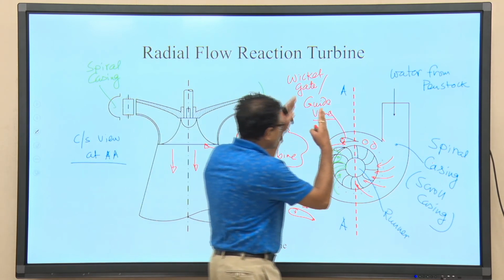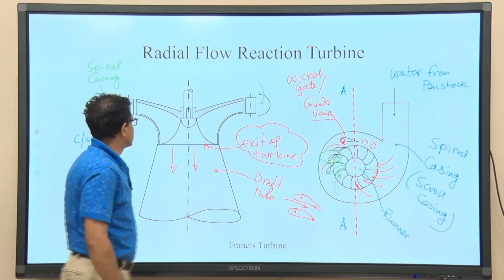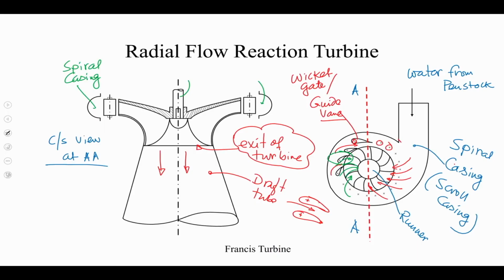So, if you cut this in this plane and take the view, you will get it like this. This is called the turbine shaft. This shaft will be connected to the shaft of an alternator. Okay. So, this is again the scroll casing. The scroll casing and spiral casing are the same.